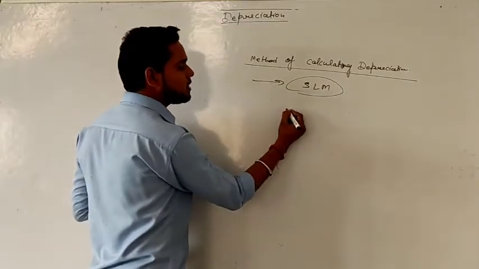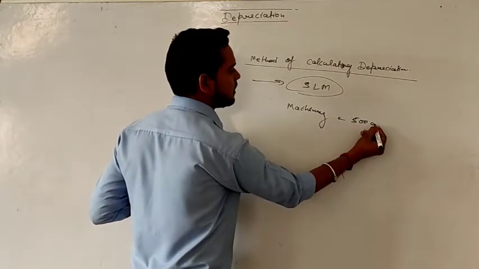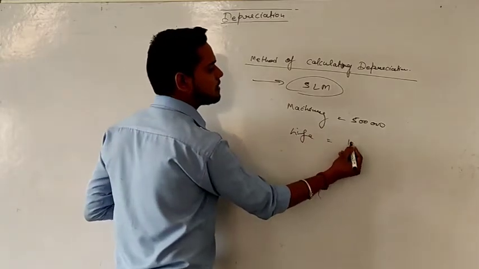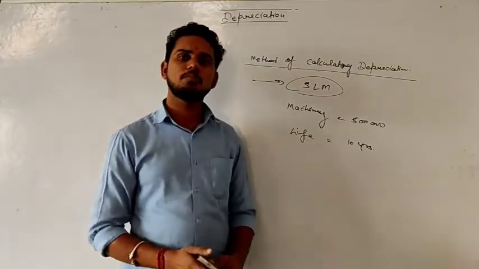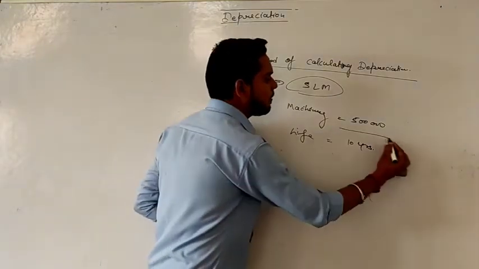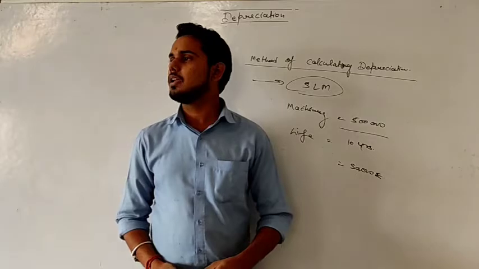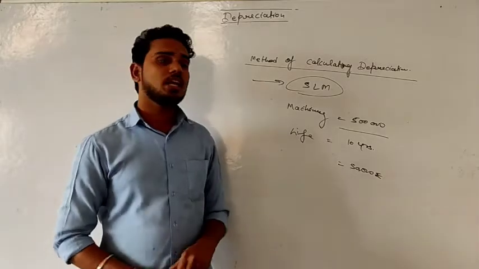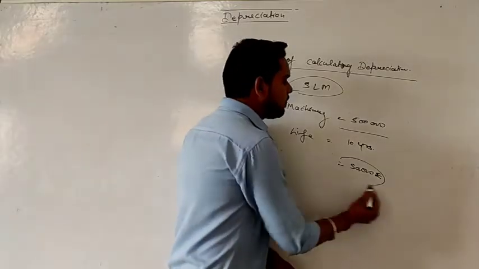Let's suppose you purchase a machinery and the value of machinery at the time of purchase was 5 lakh. And you assume that the life of that machinery is like 10 years. Right? That means after 10 years this machinery is of no use for us. So we can say that if we divide 5 lakh by 10, we will get a value of 50,000 rupees. This is the depreciation per year. If we deduct 50,000 every year from the cost of machinery, after 10 years the whole 5 lakh will be deducted from that machinery. Right? So the depreciation will be 50,000.